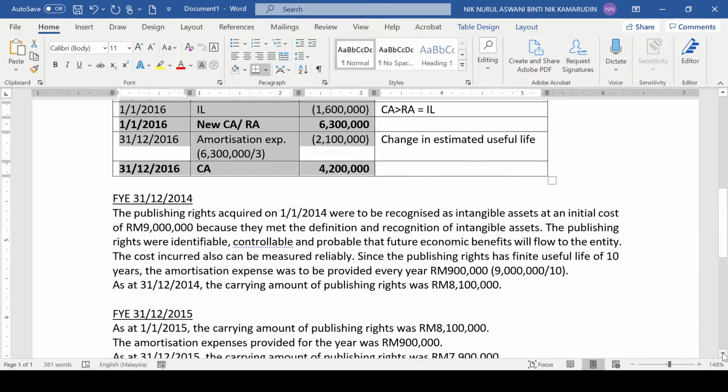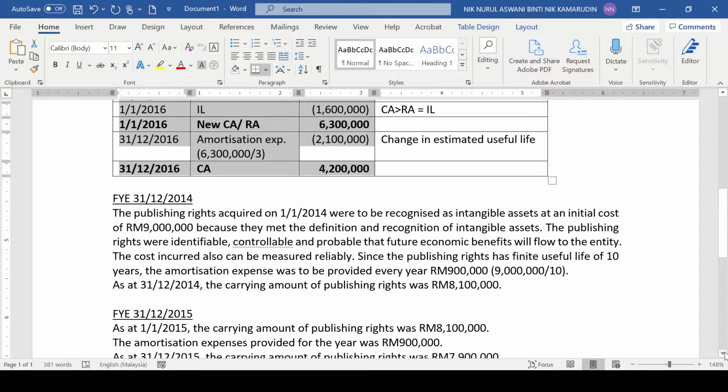Since the publishing rights has a finite useful life of 10 years, the amortization expense was to be provided every year at RM 900,000. So how do we calculate this one? 9 million divided by 10. As at 31st December 2014, the carrying amount of publishing right was 8.1 million.